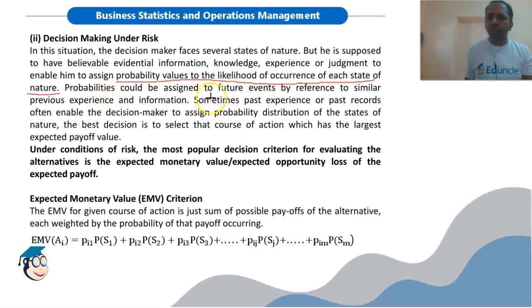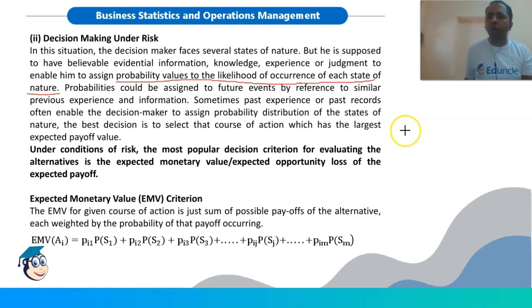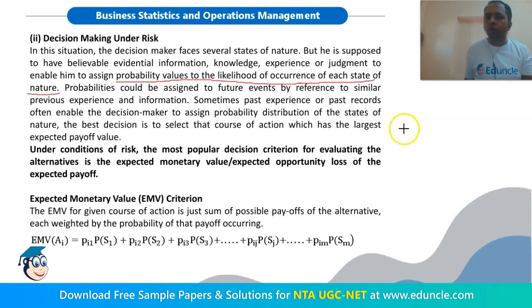Probabilities could be assigned to future events by referring to similar previous experience and information. How can we assign probability? By referring to similar previous experience and information. Say for example, there is a shopkeeper who is selling newspaper. So based on his past experience, he can assign probabilities of how many copies of a newspaper will be sold on each particular day of a week.